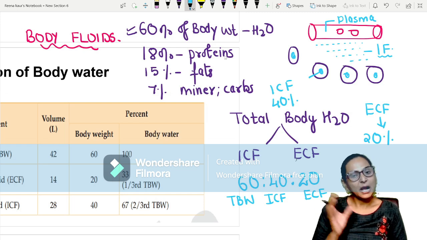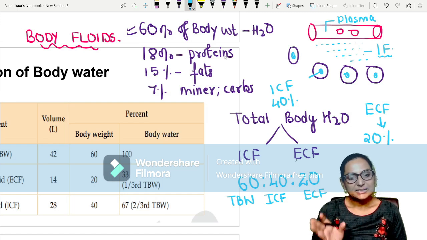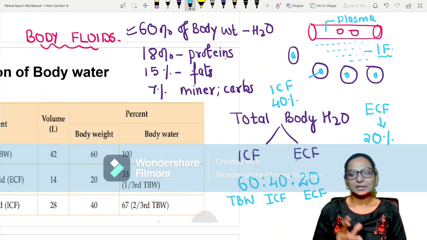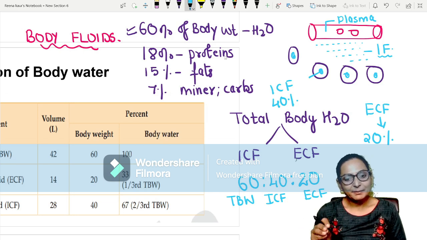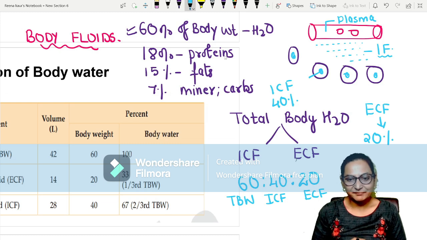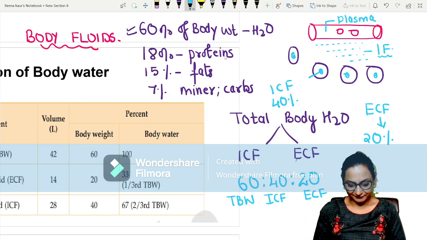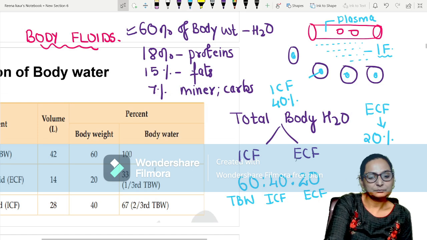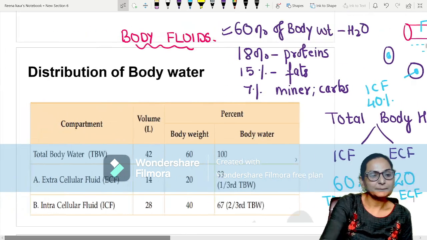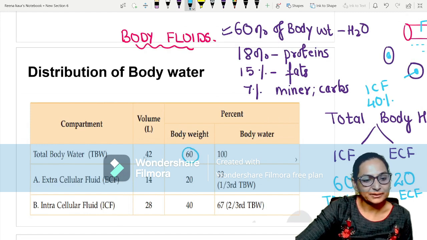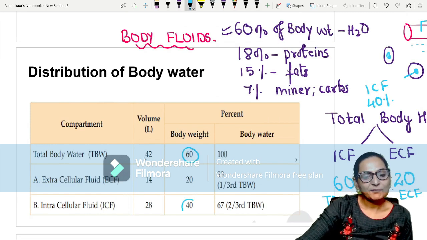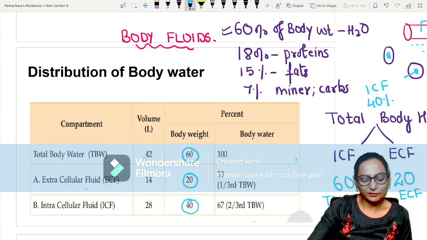That means if the total water is 100 ml, 60 ml will be ICF. Out of 100 ml, 2/3 will be ICF and 1/3 will be ECF. See, the total body water is 60% of body weight, ICF is 40% of body weight, and ECF is 20% of body weight.